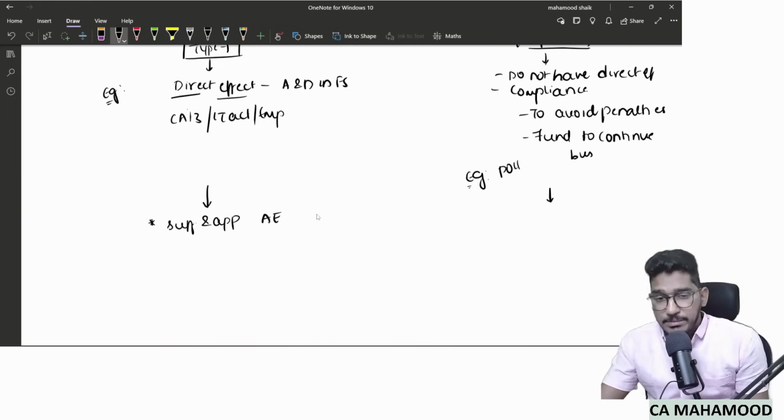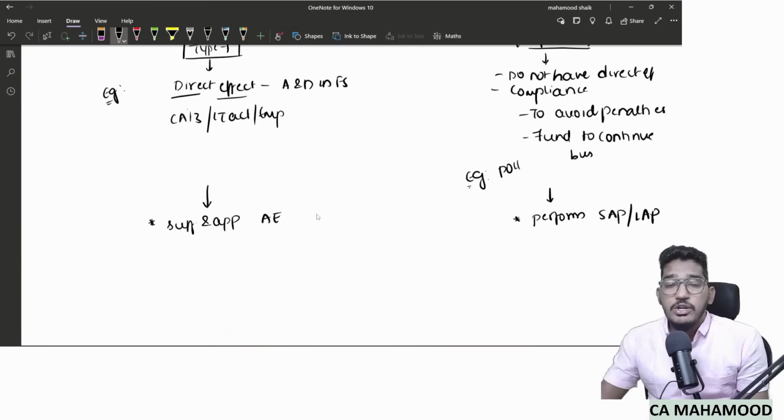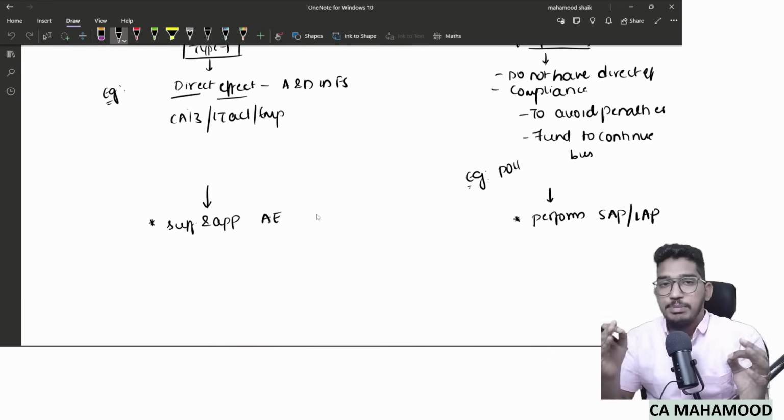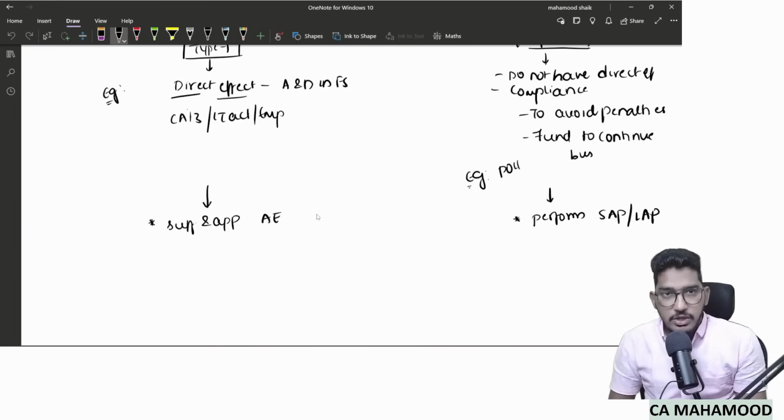Whereas when it comes to type 2 laws and regulations, the standard says the auditor should perform only limited audit procedures or specific audit procedures. Sir, what are the specific or limited audit procedures? That is mentioned in the same standard itself. So the standard is saying for type 1, perform in-depth audit procedures; for type 2, perform limited or specific audit procedures.